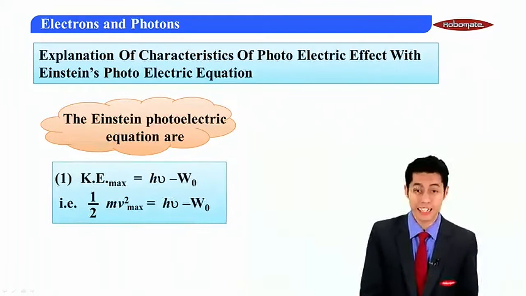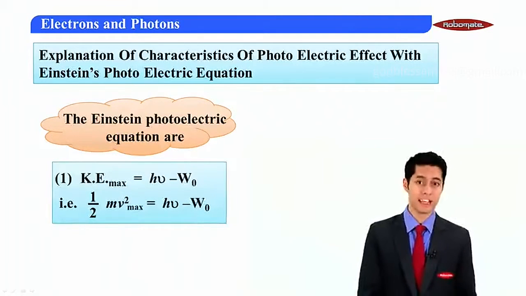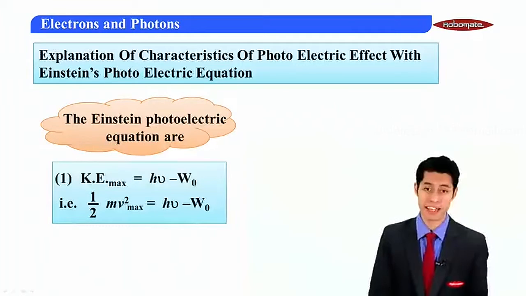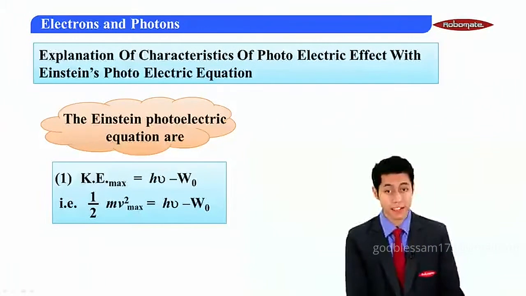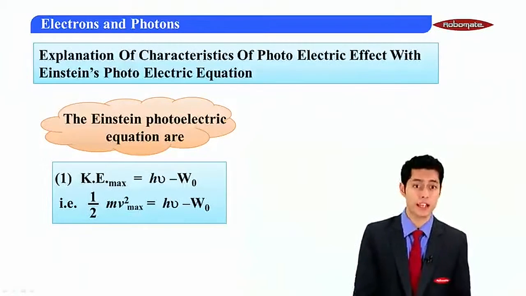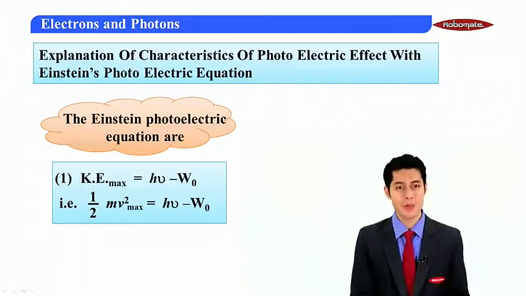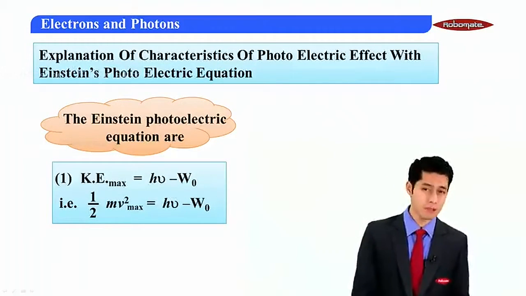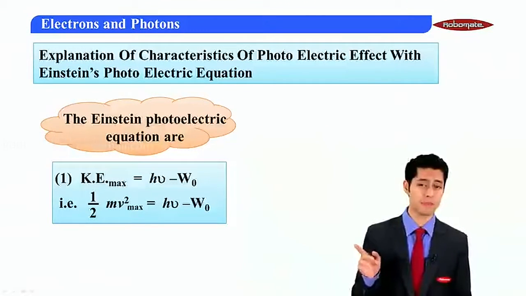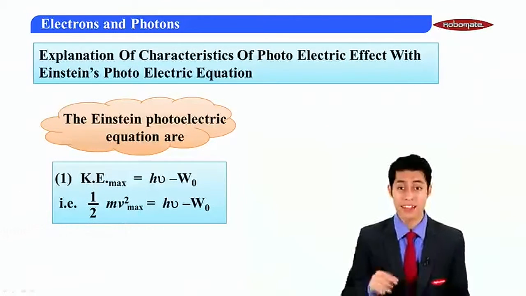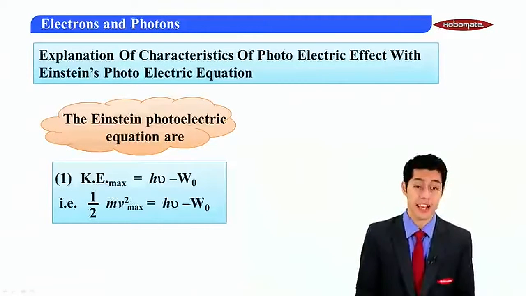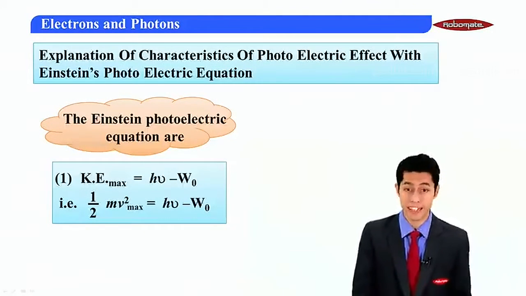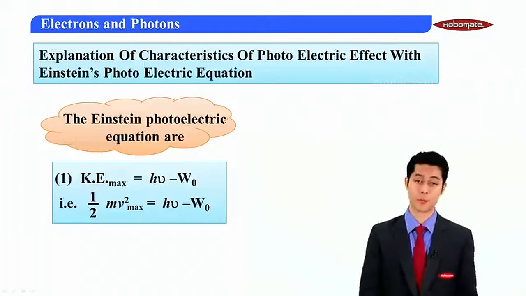It states that kinetic energy maximum is equal to h nu minus w naught. The same equation can also be written as half m v max square is equal to h nu minus w naught. Now you must be wondering how that equation becomes that, because we know that kinetic energy is equal to half m v max square, hence we can substitute the same over there and we obtain the following equation.